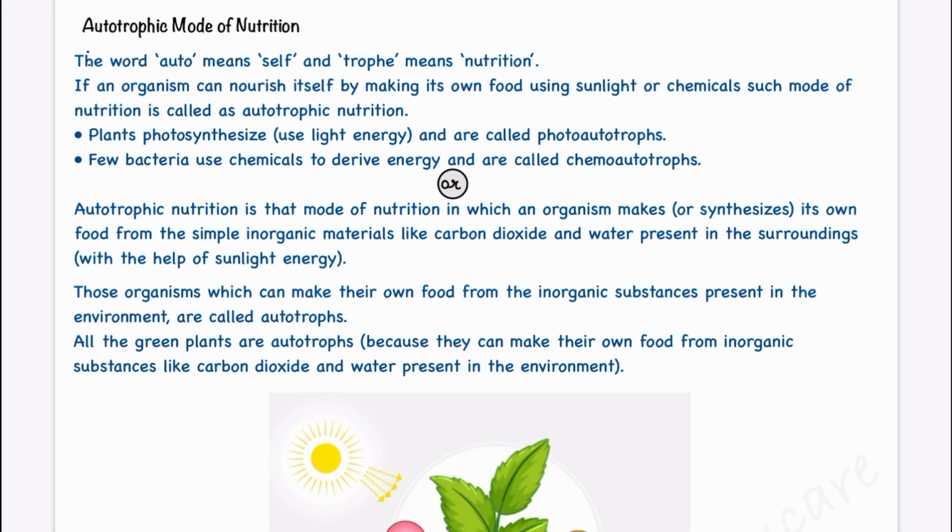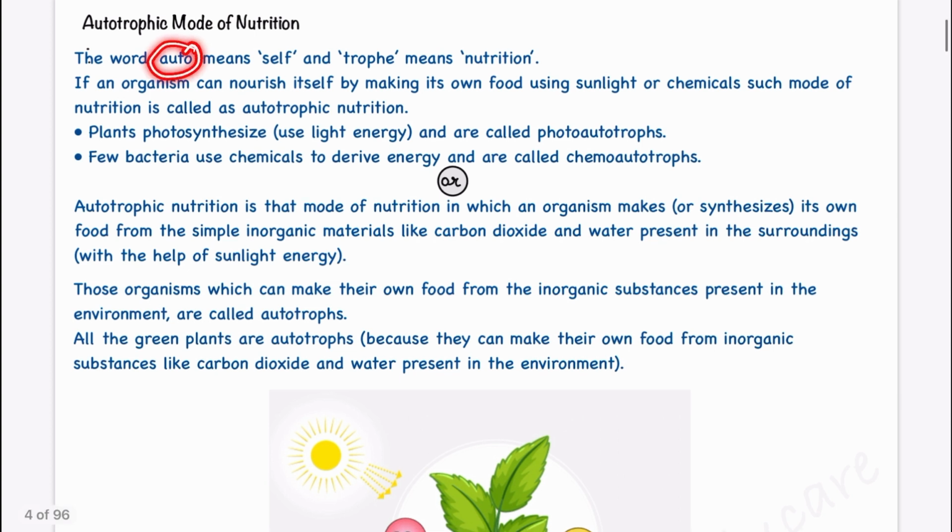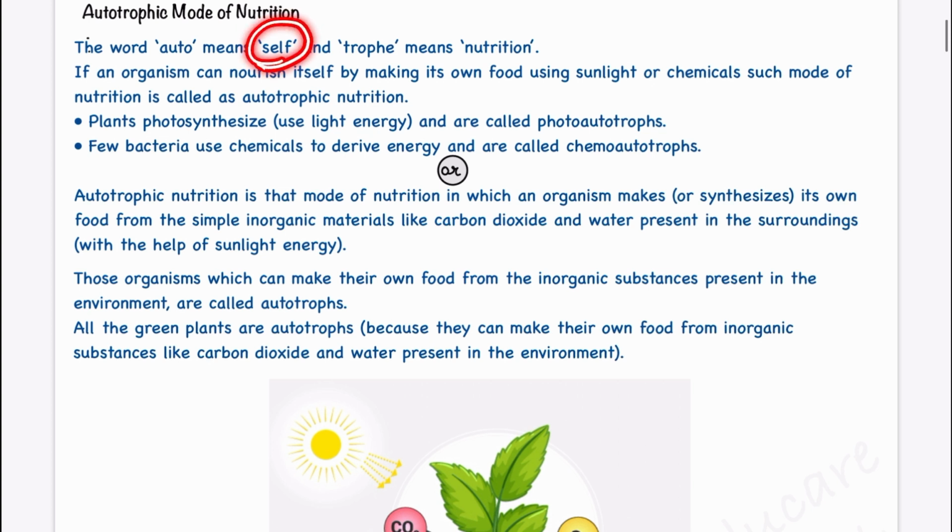So, autotrophic mode of nutrition. The word auto means self and troph means to have nutrition. Means they are gathering, procuring, obtaining their nutrition by themselves.